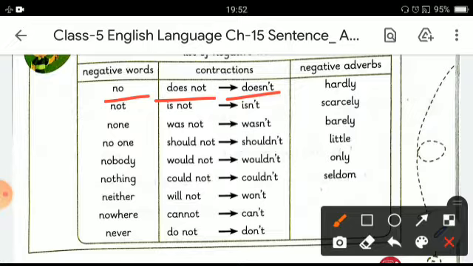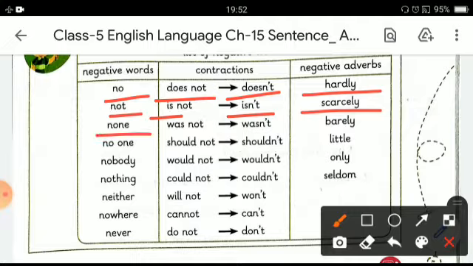Negative adverb becomes hardly. Another negative word is not, becomes isn't, and adverb is scarcely. These are the negative adverbs.